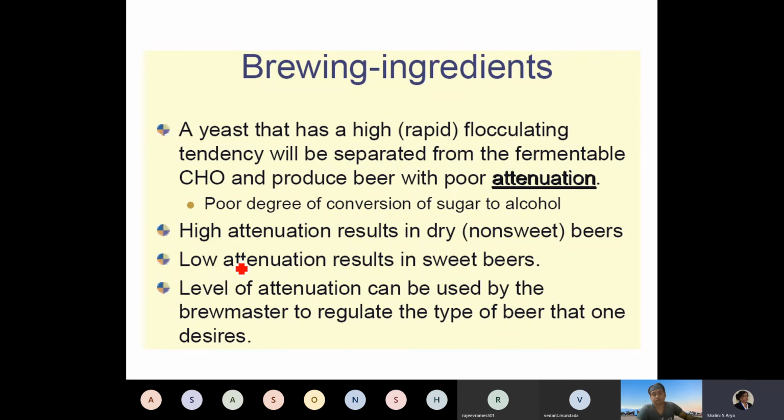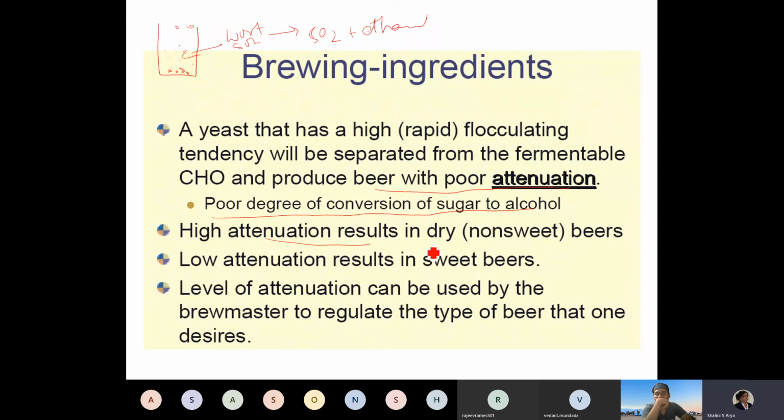A yeast that has a very rapid or high flocculating tendency will be separated from the fermentable carbohydrate, and then it will produce a beer with a poor attenuation. Attenuation is taste. For example, if you have this tub of the beer and suppose the yeast settles at the bottom or remains at the bottom, you have a lot of soluble sugar here, okay, or wort is here, full of all the soluble compounds which need to be converted into sugar or carbon dioxide and ethanol or other flavoring compounds, so it will not get fermented. So it is called the degree of conversion of sugar to alcohol.